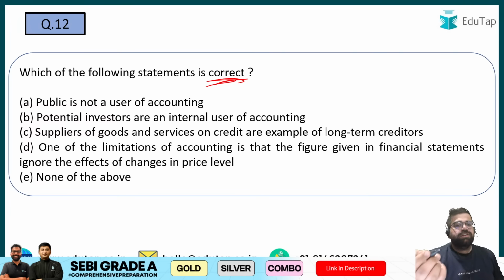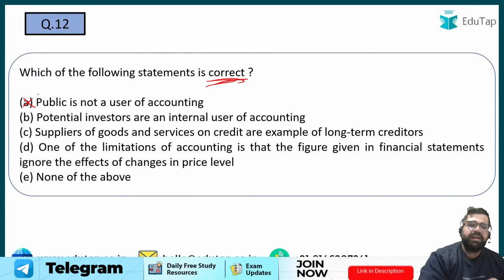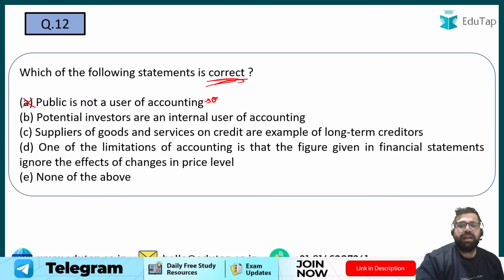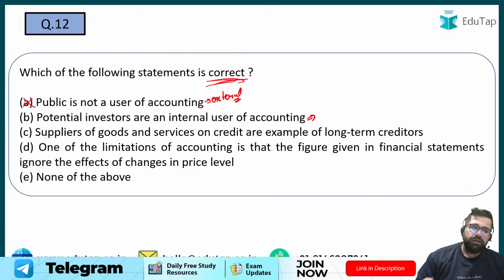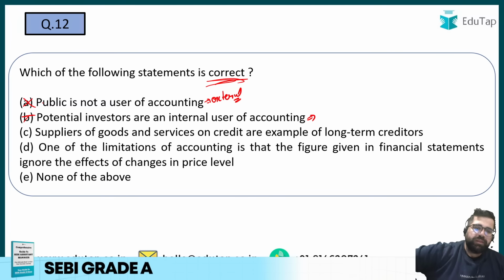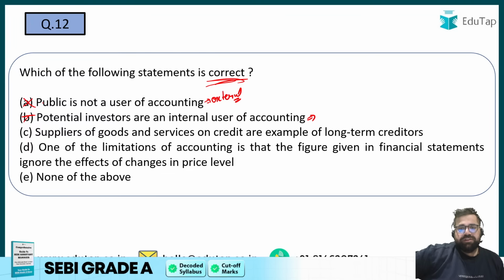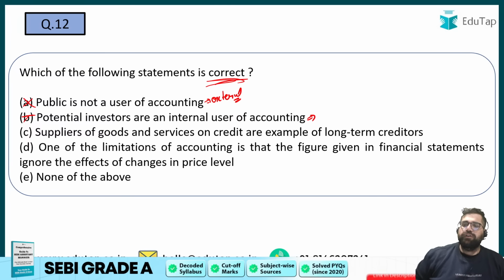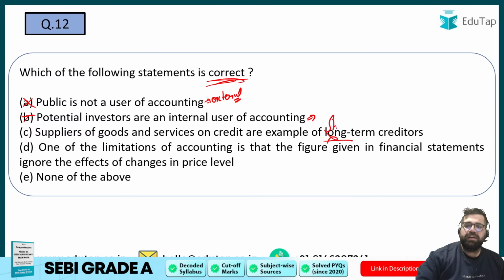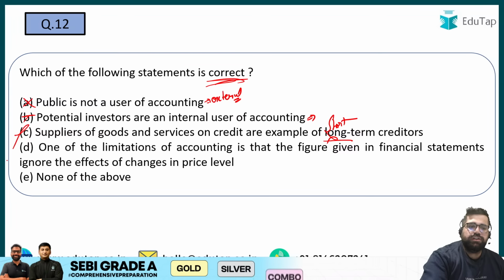Public is not the user. This does not make sense because public is a user, although it can be external user in this case. Potential investors are internal. No. Like today, if I invest my money in Reliance, I will be external, not internal. So B is also incorrect. Suppliers of the good services on credit are an example of long-term credit. No, short-term creditors. Right. So C is also incorrect.